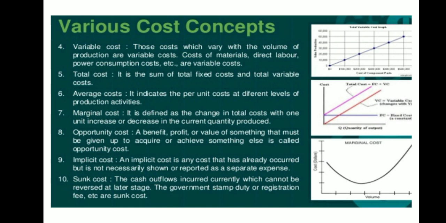Now let us understand what is average cost. It indicates the per unit cost at different levels of production activities. Whatever average we take out per unit, that's the reason it is called average cost. Marginal cost is defined as the change in the total cost with one additional unit increase or decrease in the quantity produced. Whatever additional you are producing, because of that there is a change in the cost, and it is termed as marginal cost.